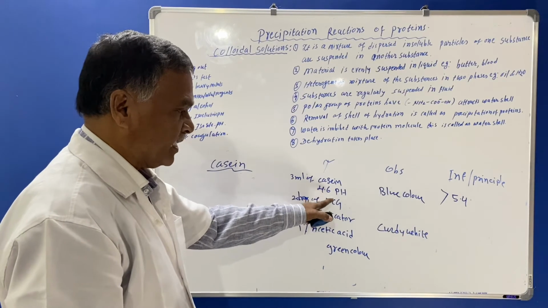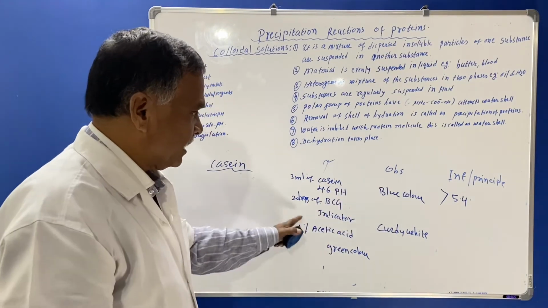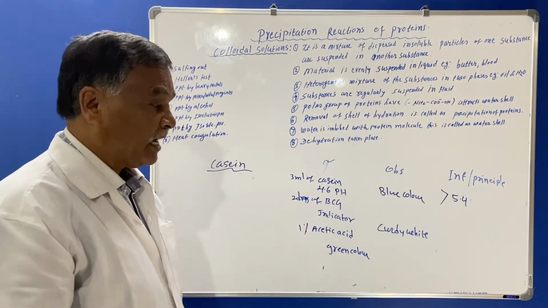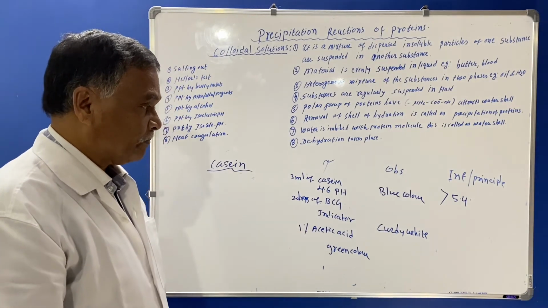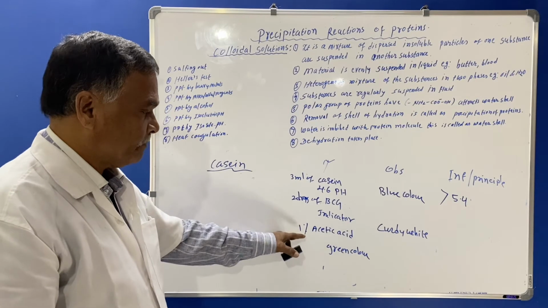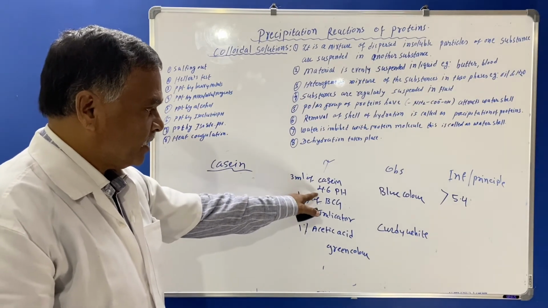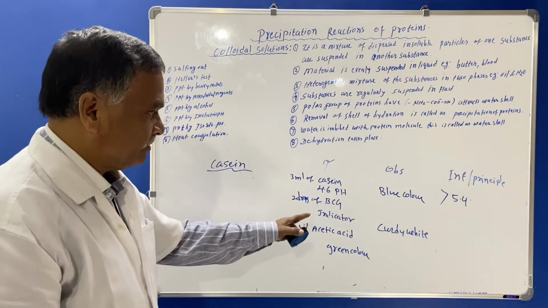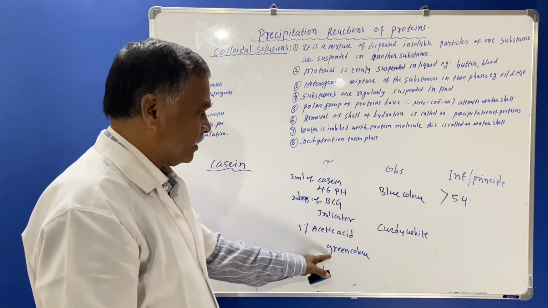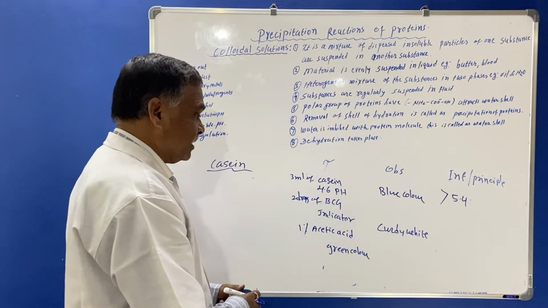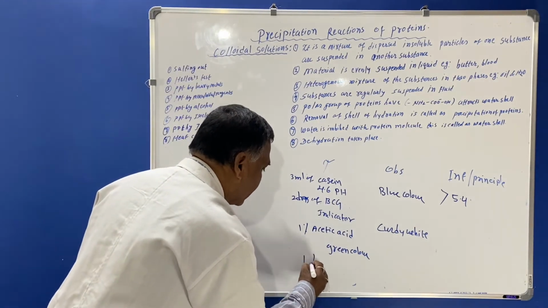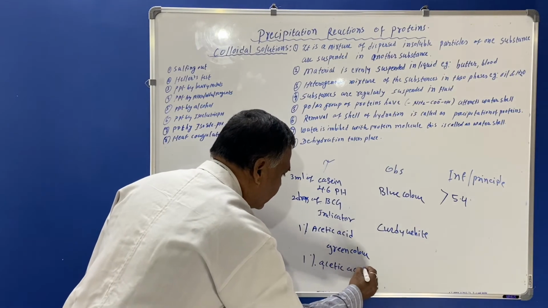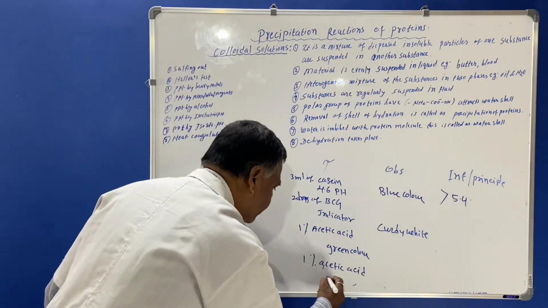casein is 4.6, which means the change to green color will occur while adding 1% acetic acid, the change of the BCG indicator at pH 4.6 will be seen and the green color appears. Now you have to add 1% acetic acid in excess.